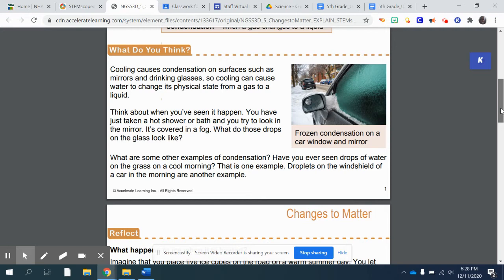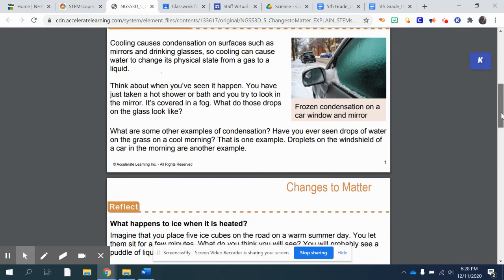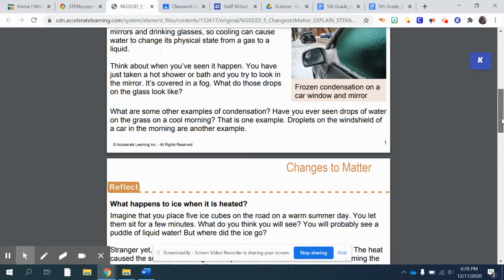What are some other examples of condensation? Have you ever seen drops of water on the grass on a cool morning? That is one example. Droplets on the windshield of a car in the morning are another example.